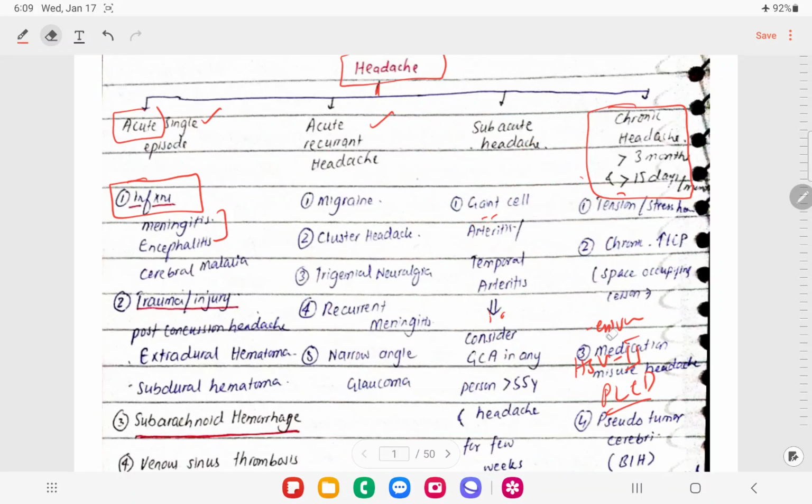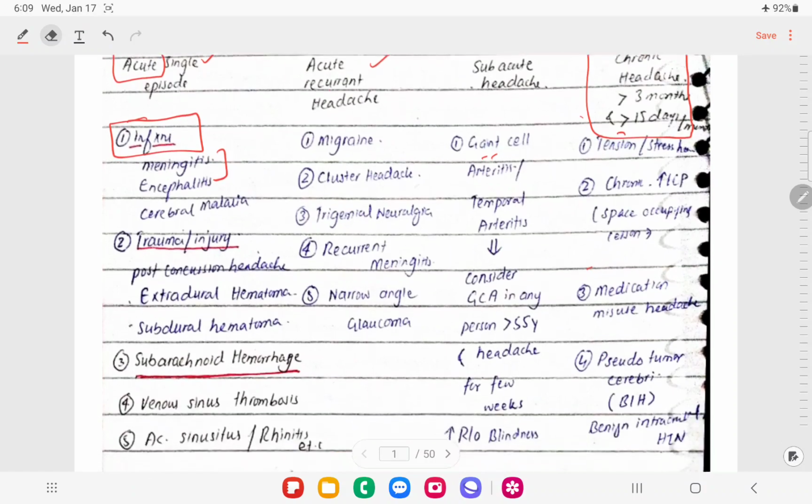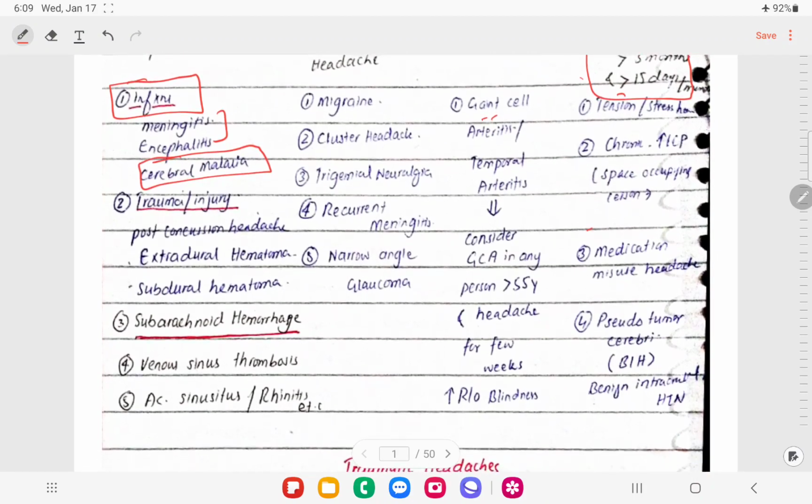The next thing is trauma. Cerebral malaria is left, so we're going to discuss it separately. In trauma, we have got post concussion headache.